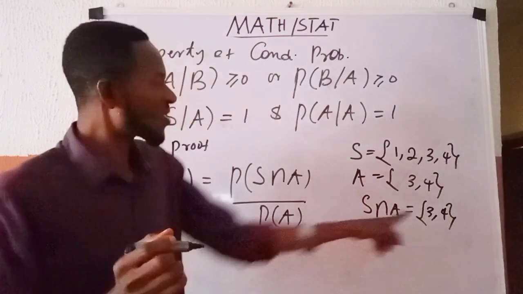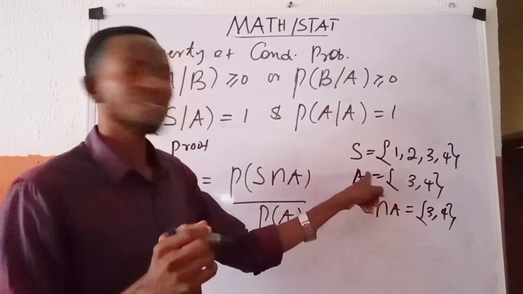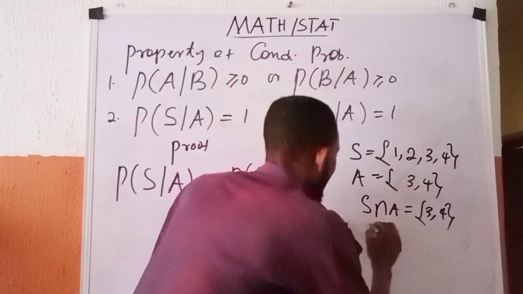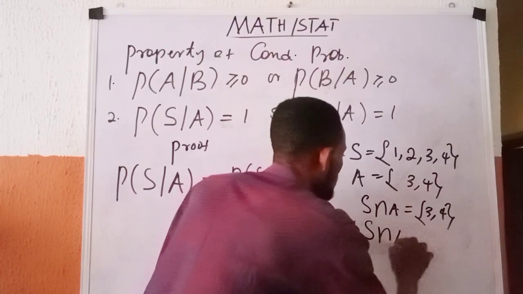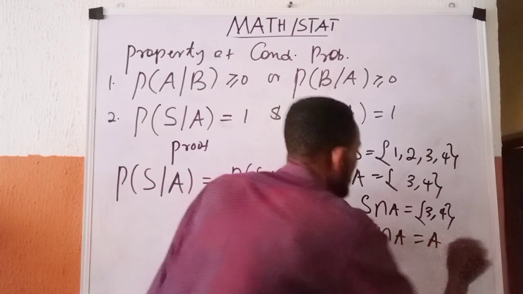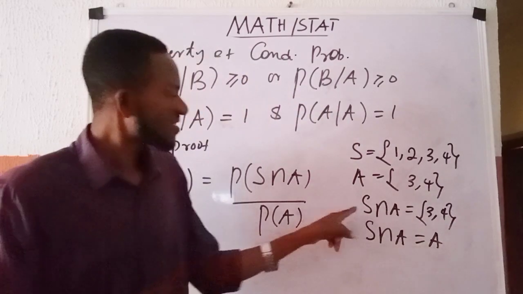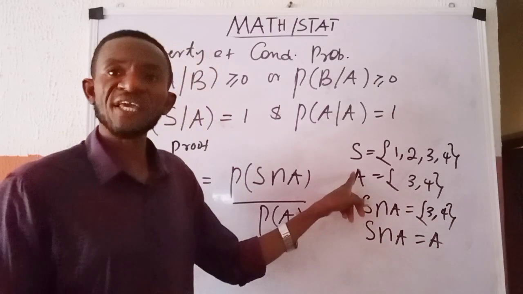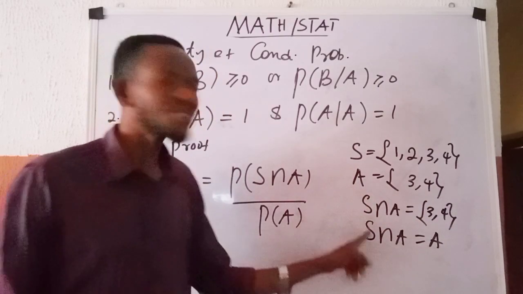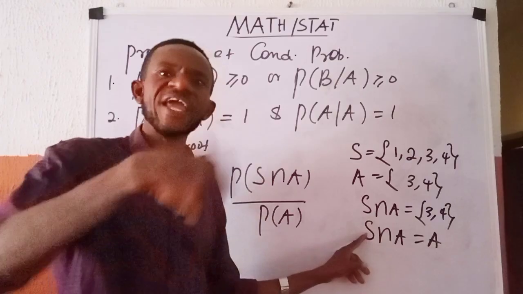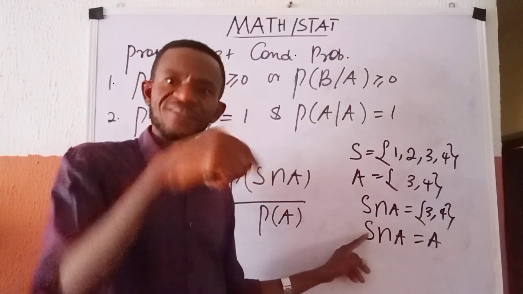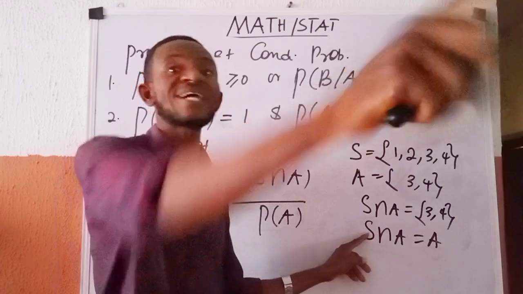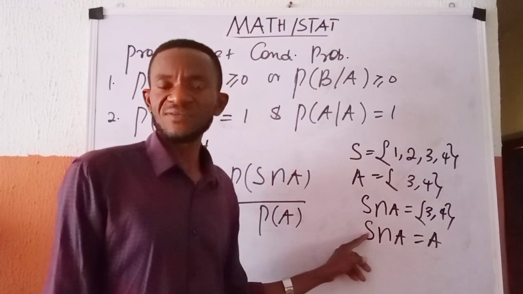And of course, you know that this 3 and 4 is equal to A. So my S intersection A is equal to A, in as much as the intersection here is 3 and 4, and 3 and 4 is equal to A. So sample space intersection any set that is associated with that sample space is the same thing as that set.